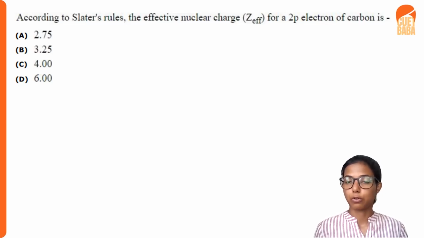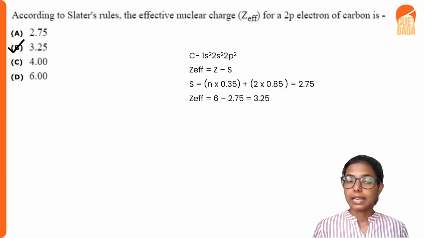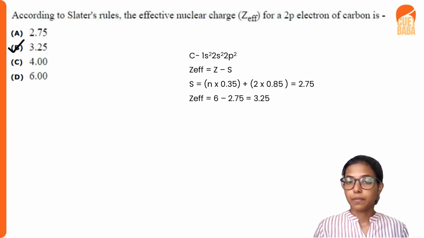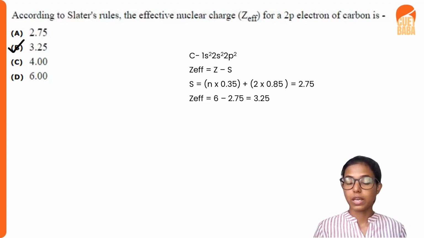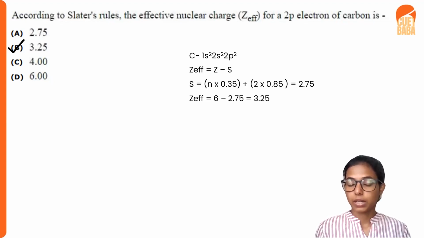In this question, they said we have to find the effective nuclear charge of the 2p electron. And the options given here are A 2.75, B 3.25, C 4.00, and D 6. So when we go to this question, first we want to see the electronic configuration of the carbon, that is 1s2, 2s2, and 2p2. And here we want to find the effective nuclear charge of the 2p electron. So using Slater's rule, this is the equation: Z effective is equal to atomic number Z minus shielding constant.